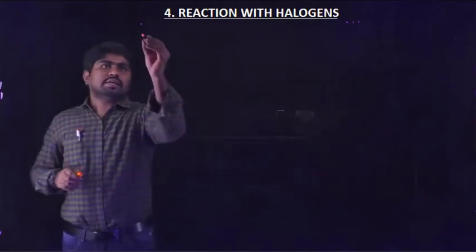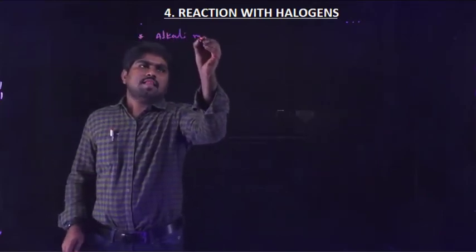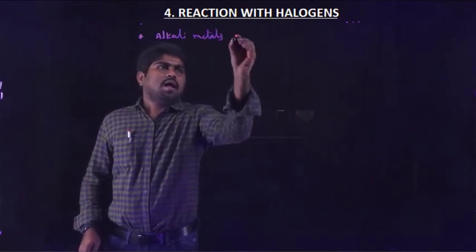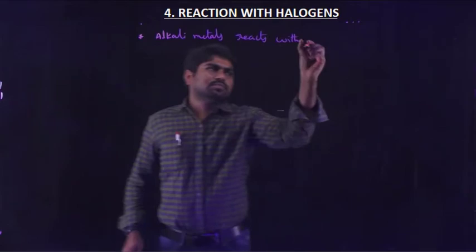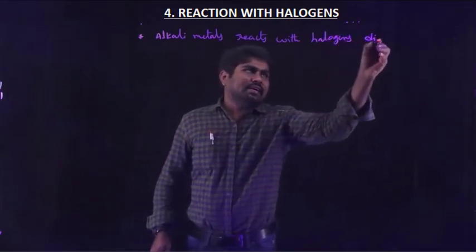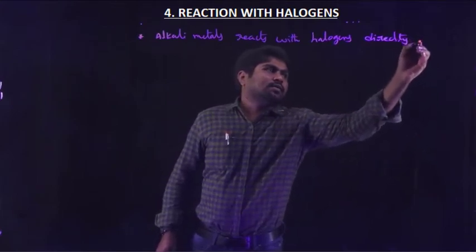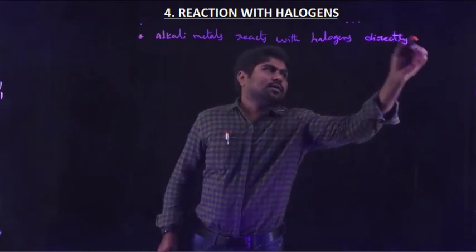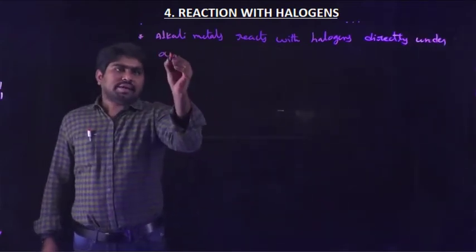So generally alkali metals react with halogens directly under appropriate conditions.